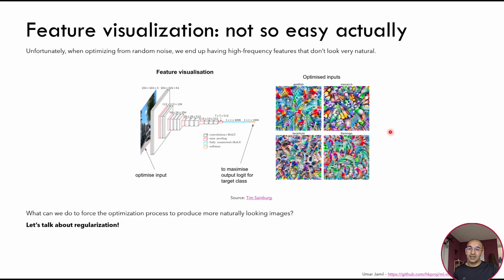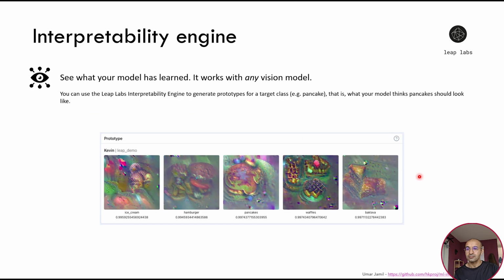But of course, you can see that in this picture, they don't look really natural, because if you look at the LeapLabs interpretability engine, they look quite natural. So for example, if we go back and we look at the prototypes generated for pancakes, it actually looks like a pancake. And if we look at hamburger, it actually looks like a hamburger. So how can we make our inputs look more natural? Well, for once you could use the LeapLabs interpretability engine, which can do it out of the box.